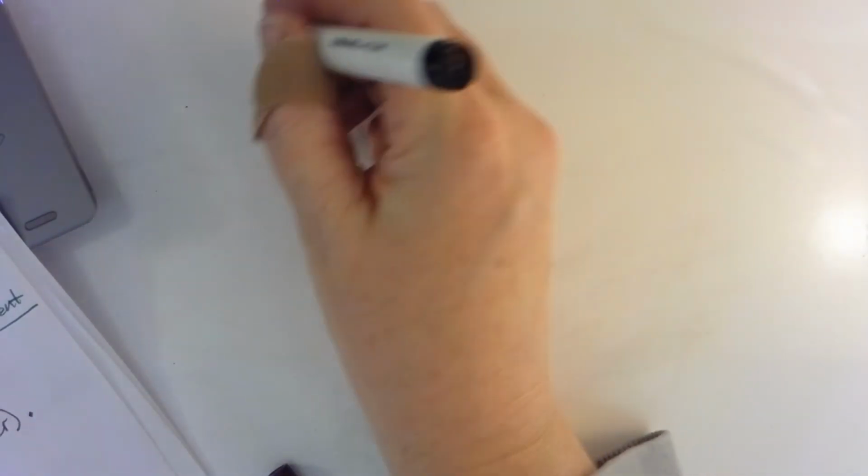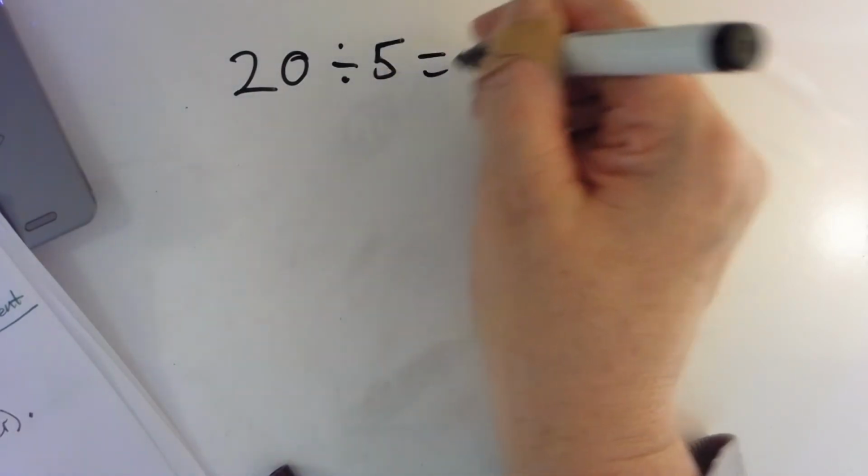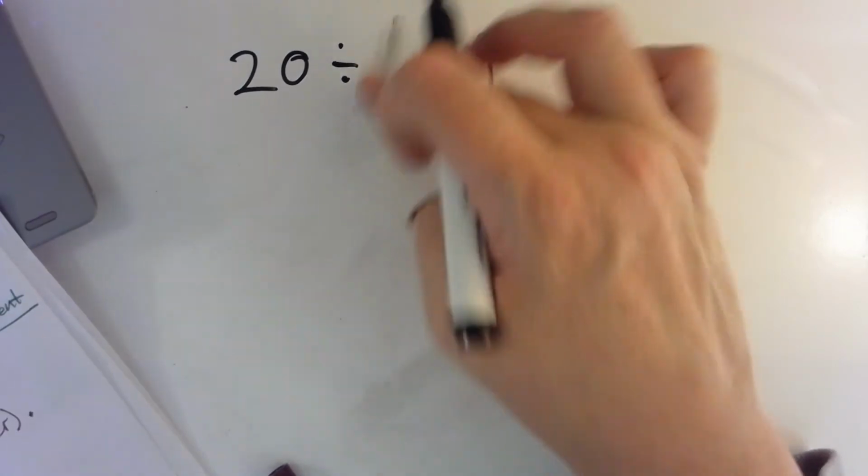Now there are specific steps that we need to take. Okay? So, for example, if I have 20 divided by 5 equals 4, okay?